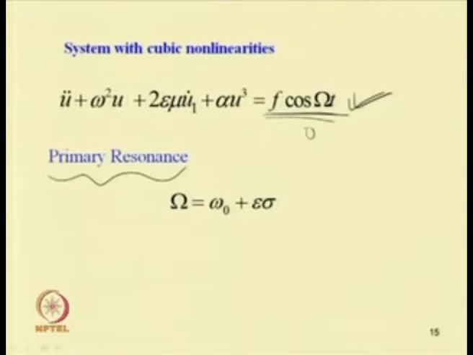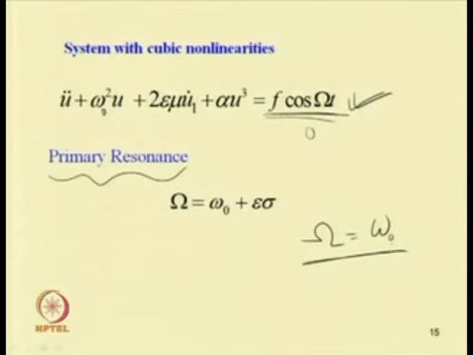So, in case of forced vibration, let us take the situation, because in case of linear systems we know that when this omega is nearly equal to omega 0, so omega equal to omega 0, we will have resonance. In the nonlinear case also we will have a similar situation. So, if omega equal to omega 0, we will have this primary resonance.